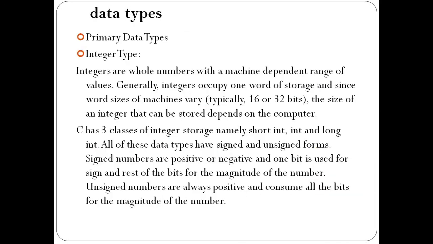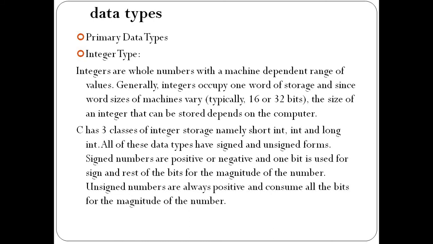8 bits is nothing but 1 byte. So C has 3 different classes of integer storage, namely short integer, integer and long integer. We have used the short prefixes along with the primary data types. Those short prefixes are basically used for indicating the particular range of values we need to store for the calculation of the result.